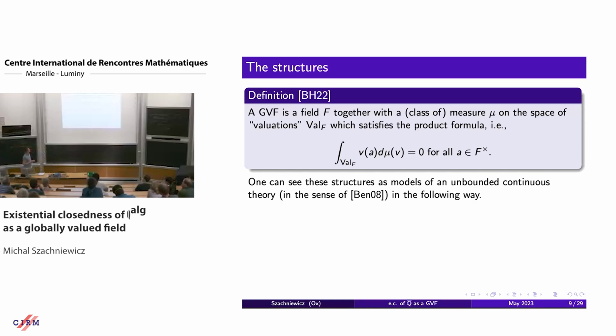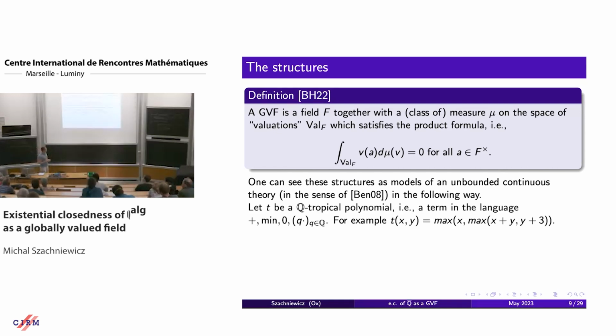Okay, but one can see it also using predicates or unbounded continuous logic in the sense of Ito, for example. And to do this, one uses Q-tropical polynomials, which are just terms in the language of addition, minimum, maximum, and multiplying by rational numbers.